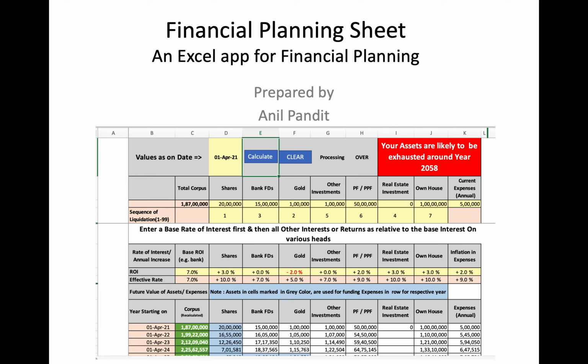Hello everyone. Welcome to the demonstration of the financial planning tool developed in Excel by us. This tool is basically designed to help the Indian professionals who are nearing retirement and they want to plan or get a preview of how their future expenses will be met from their investments.